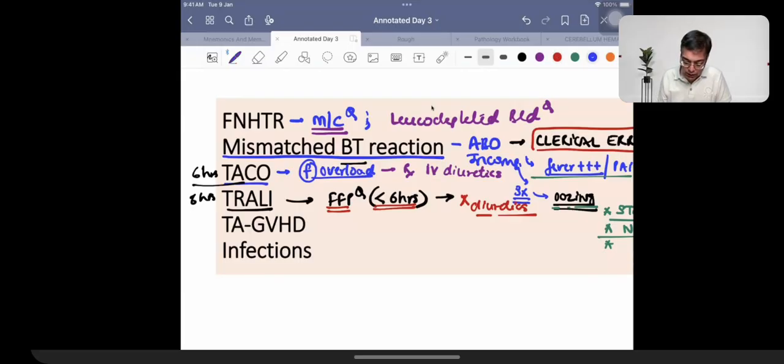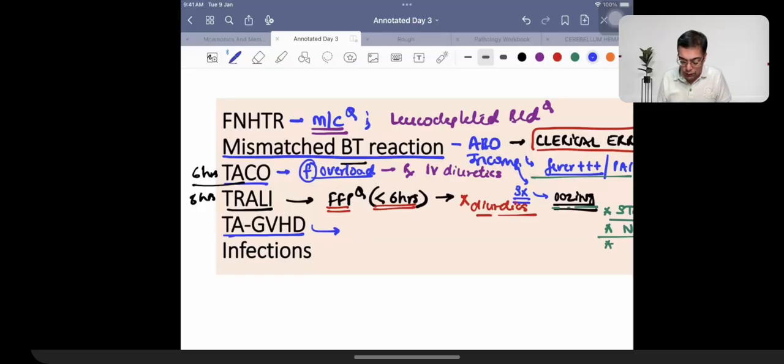Then we talked about the condition yesterday, transfusion associated graft versus host disease. So you do the blood transfusion and the patient is going to be having development of graft versus host disease. What is the first organ affected in graft versus host disease? Yes, skin rash. Then there could be development of diarrhea. Then there could be development of jaundice.